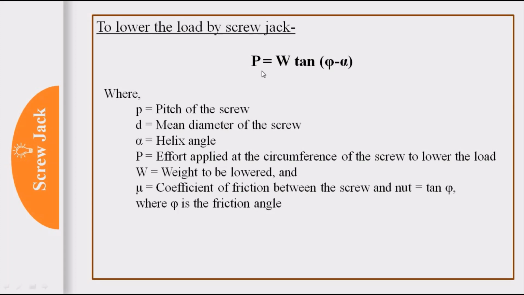Now to lower the load by the screw jack, the effort applied formula becomes P is equal to W tan (phi minus alpha). So this formula is changed. In the case of raising the load, it was W tan (phi plus alpha). Now in this case it is W tan (phi minus alpha). Rest of the things are the same, just this formula is changed.